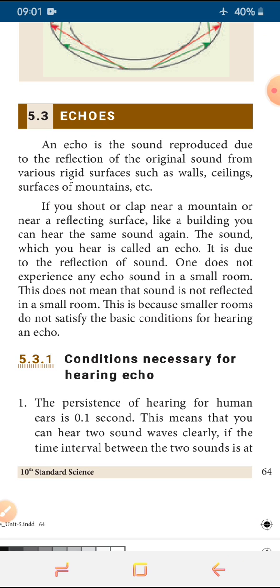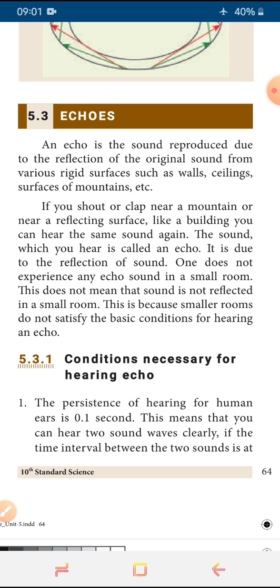Okay, and here we are recalling the definition once again. Echo is nothing but the sound reproduced from the original sound in the process of reflection. This is called echo. And depending on the reflection, it can occur multiple times. Okay, and here some conditions are given for echo.